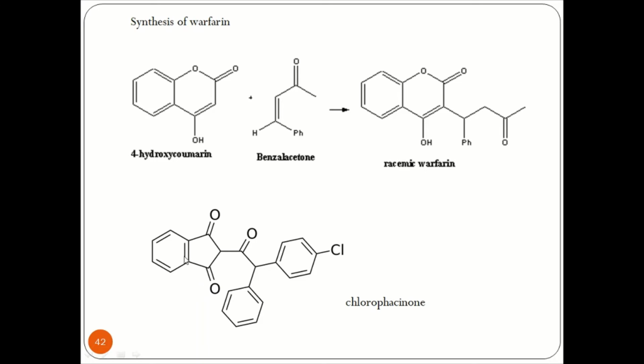Now we can observe there are three benzene systems. In an NMR, these protons will appear in the range of 6 to 7. Because there is a presence of chlorine, in mass spectroscopy we can observe a 3:1 pattern. Now we can see that the presence of chlorine would make it a better rodenticide compared to racemic warfarin. But it is very easy and economic to synthesize warfarin and hence it is being used as a rat poison or a rodenticide system.